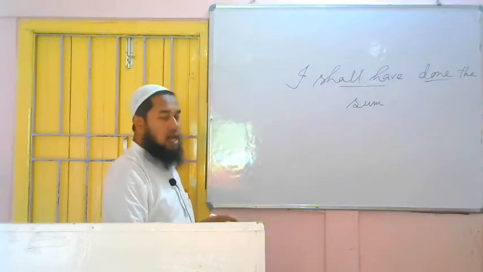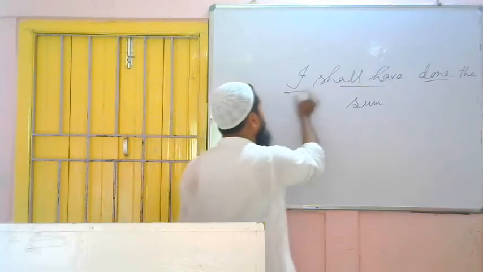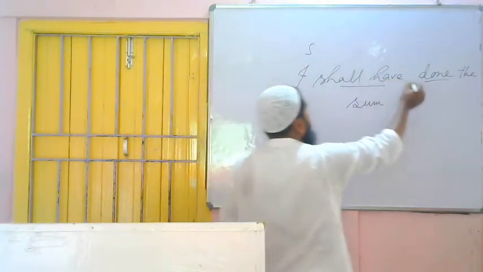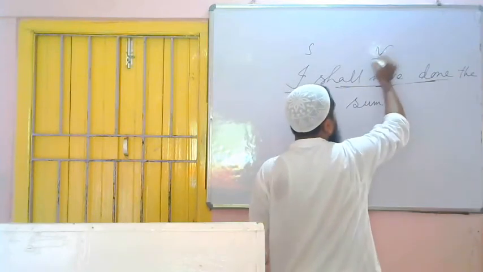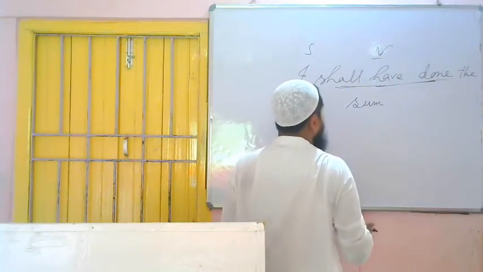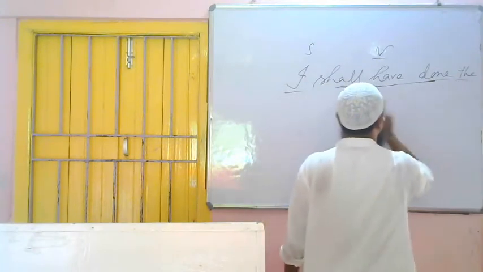Now we are asked to change the voice of the sentence. That's why you have to find out three things: subject, verb and object. We are telling about I, that's why it is the subject. The verb is what? Done, as it is future perfect tense. So shall have done is the verb. And then the object is what? On whom the action of the subject is falling: the sum. So this is the object.